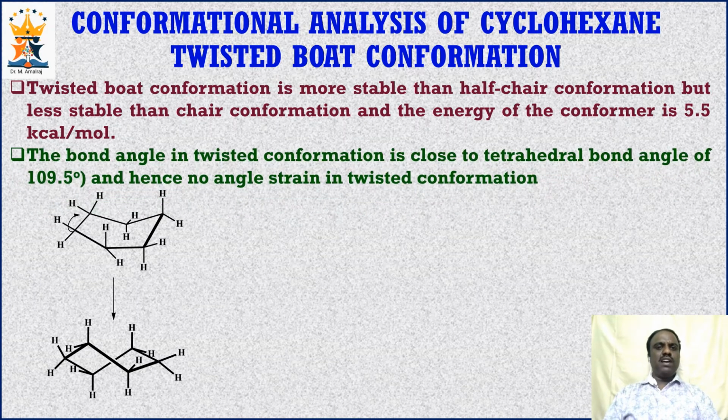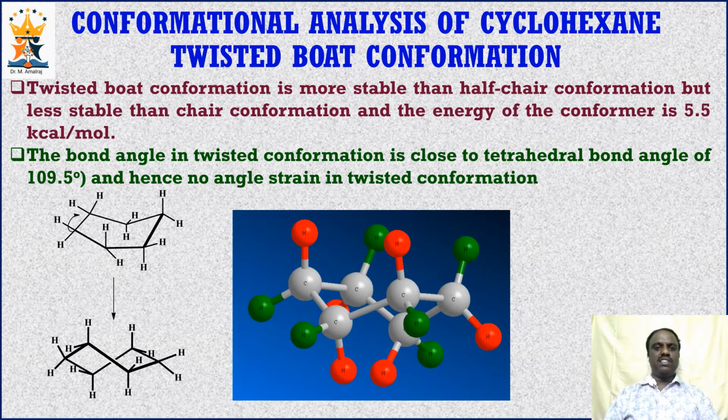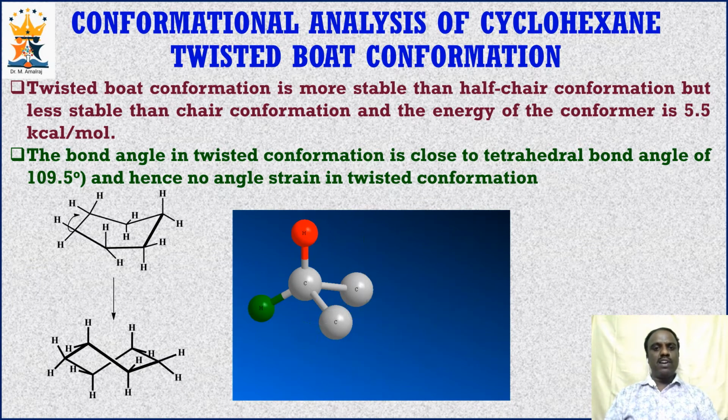And the carbon atoms in the twisted boat conformation have tetrahedral bond angle value of 109.5 degree, and hence no angle strain is present in twisted boat conformation, yet it is less stable than chair conformation due to torsional strain. And this is the three-dimensional image of twisted boat conformation. Look at the carbon atoms. See that every carbon atom will have the tetrahedral shape. If you particularly look at one carbon atom, we can clearly see that it is having perfect tetrahedral geometry. So this particular conformation is free from angle strain.